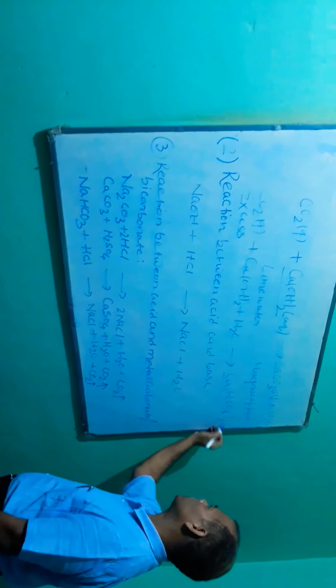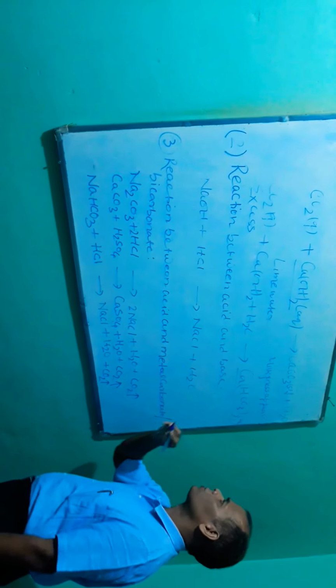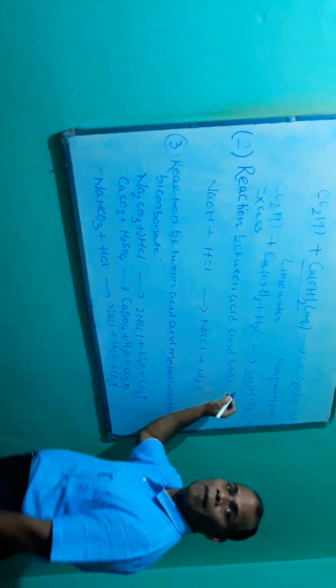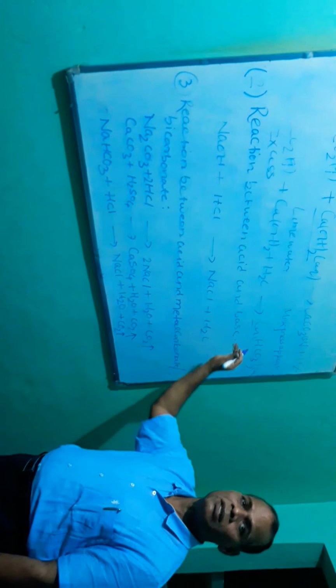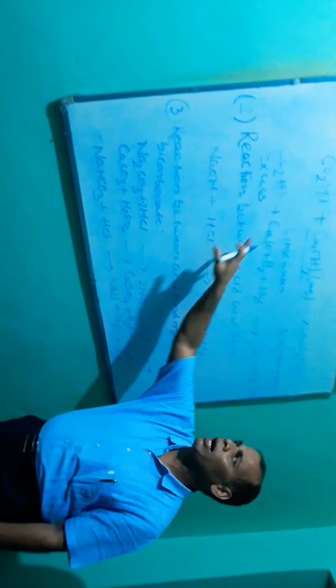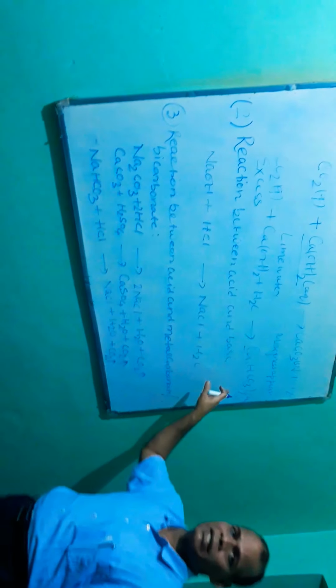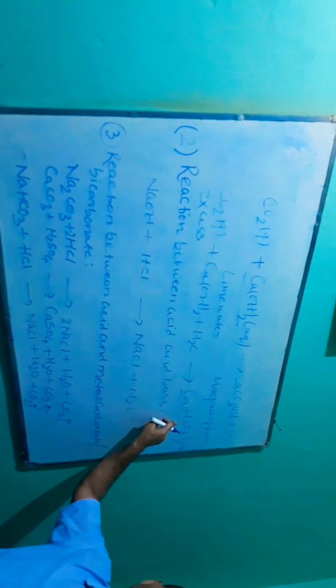So it is soluble in water, aqueous. So the milkiness disappears. If you pass excess CO2, then the milkiness disappears because calcium bicarbonate is soluble in water.